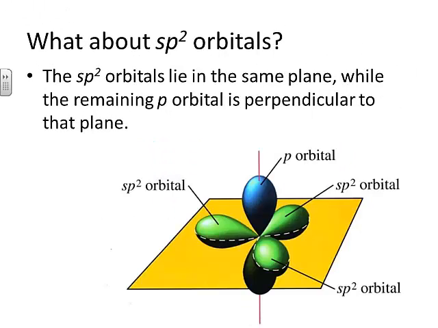Here's another way of picturing it. You have that yellow plane drawn in there to show you that all of those sp2 orbitals lie within that same plane, and you can see the top lobe of the p orbital extending above it, and you can also see a shadowy form of the other half of the p orbital extending below the plane. So that p orbital is actually perpendicular to all of those sp2 orbitals.